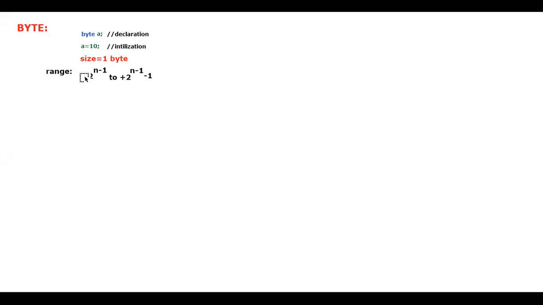So in order to give the maximum value, in order to give the minimum value within the byte. Is it clear for everyone? So what is the range? If someone asks you, what is the range that you're going to tell? So I would like to consider the range to be from minus 2 to the power of n minus 1 to plus 2 to the power of n minus 1, minus 1. Is that clear? So let me consider some values now.